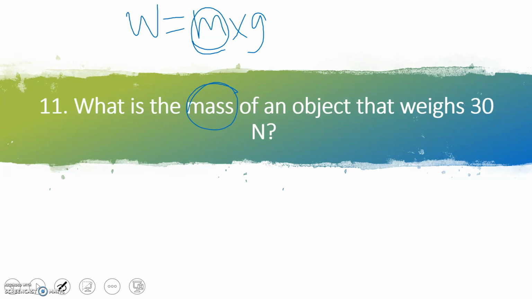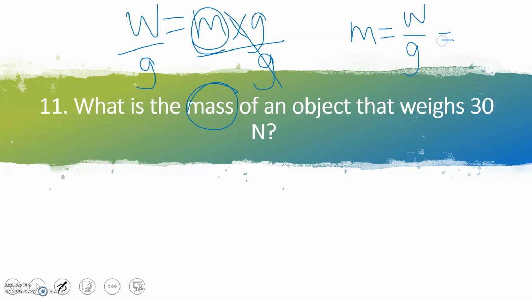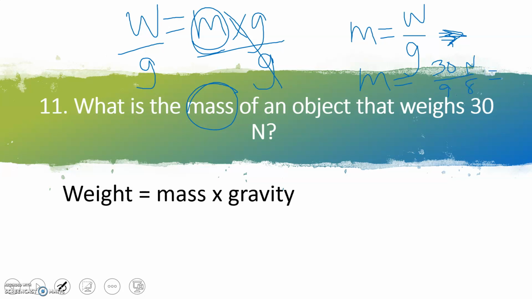So to get mass on a side by itself, we're going to divide by gravity. Cancels out. What we do on this side, we have to do on the other side. So we know that to find mass, we have to divide the weight by the gravity. So the mass is equal to, well, the weight was 30 newtons and the gravity is 9.8. So when we do that, we should get the same answer as plugging in then rearranging.